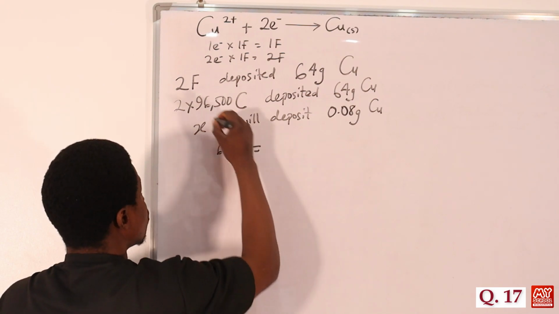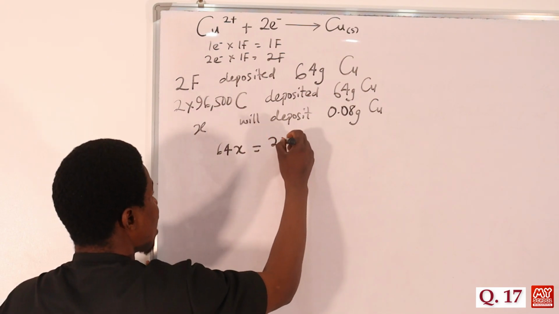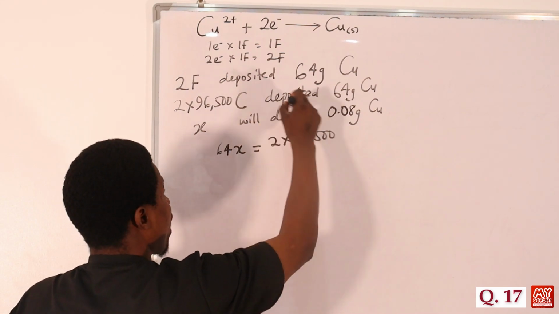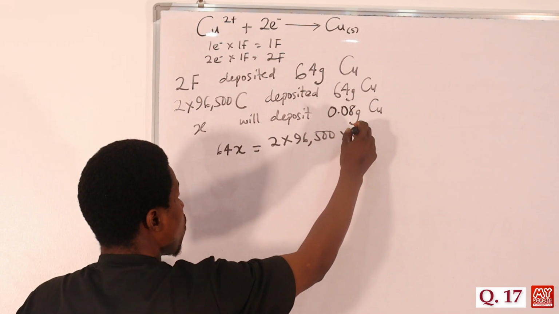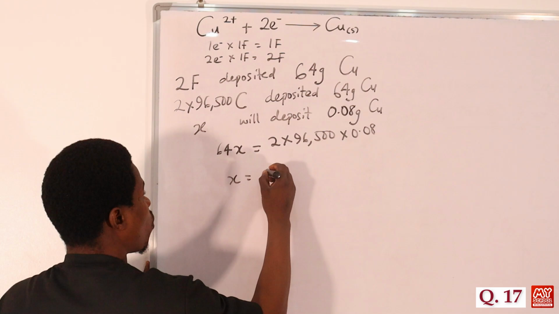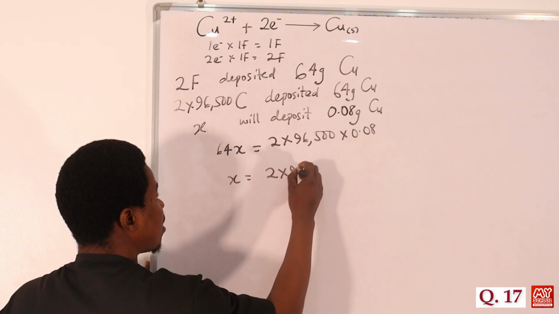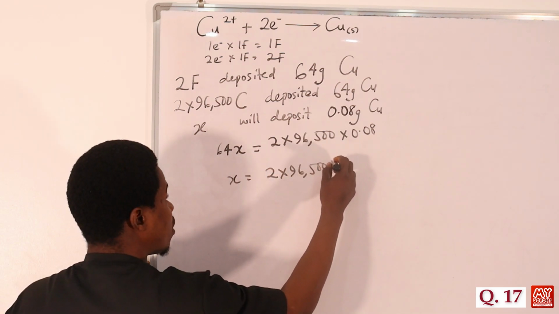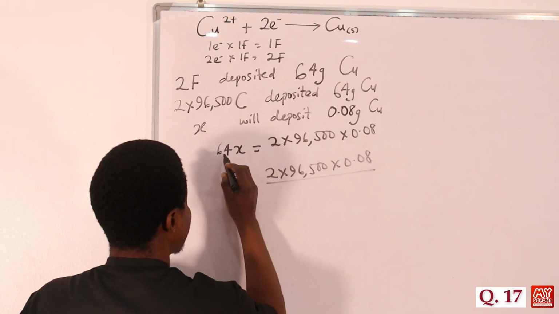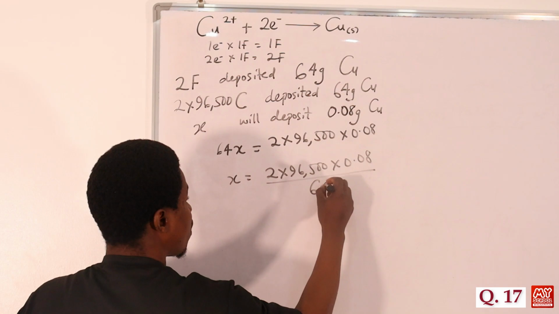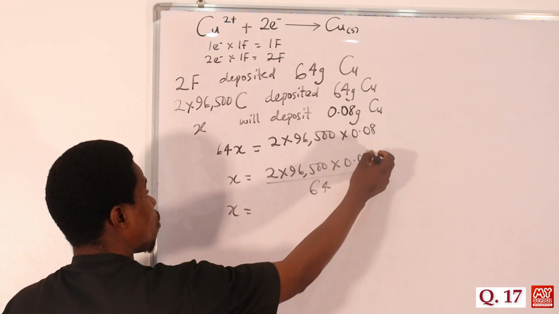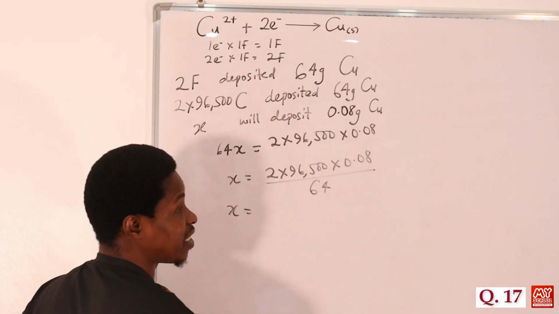64x will be equal to 2 times 96,500, we are multiplying it by 0.08. Okay, so which means x will be equal to 2 times 96,500 times 0.08. So we divide all through by 64 because we want to make x the subject of the formula. So by the time you punch all of this in your calculator and divide by 64,